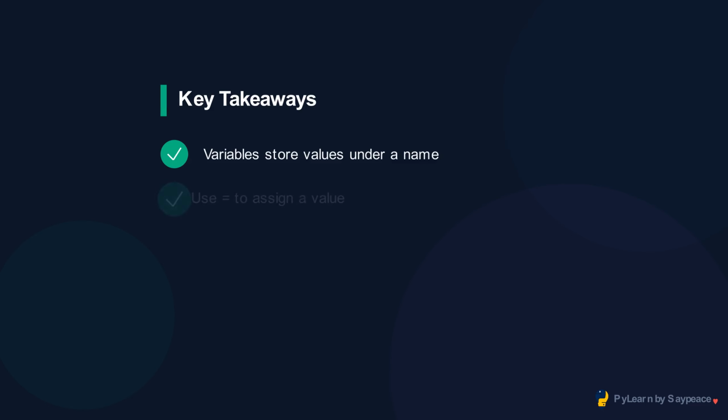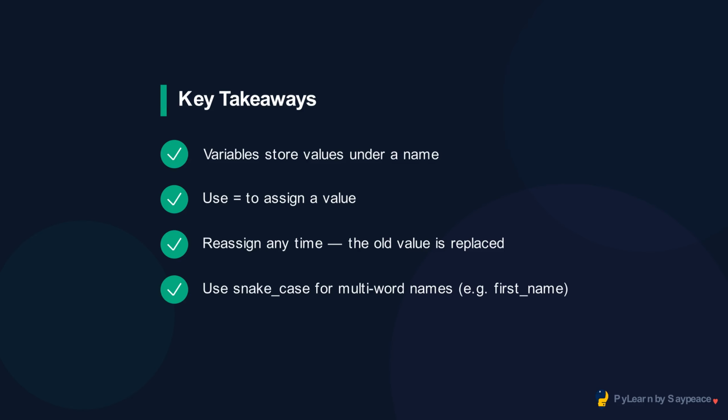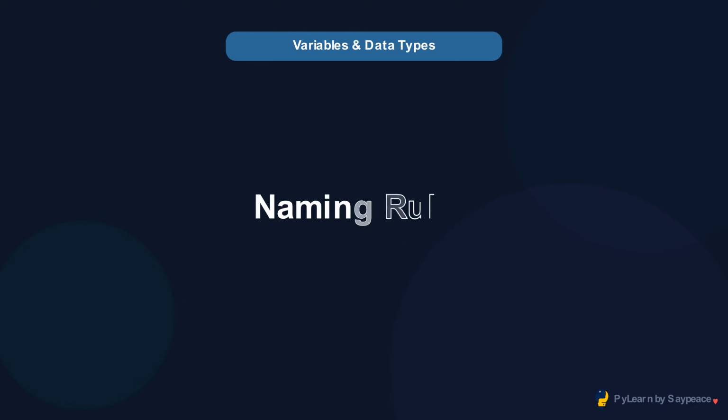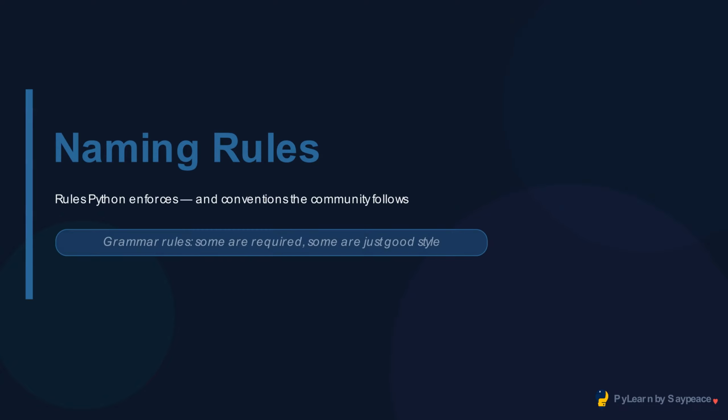Good variable names make your code self-documenting. first_name tells you everything. x tells you nothing. Welcome to naming rules. Python has a few hard rules for variable names, break them and your program crashes. Then there are conventions, soft rules the community follows so code looks consistent.